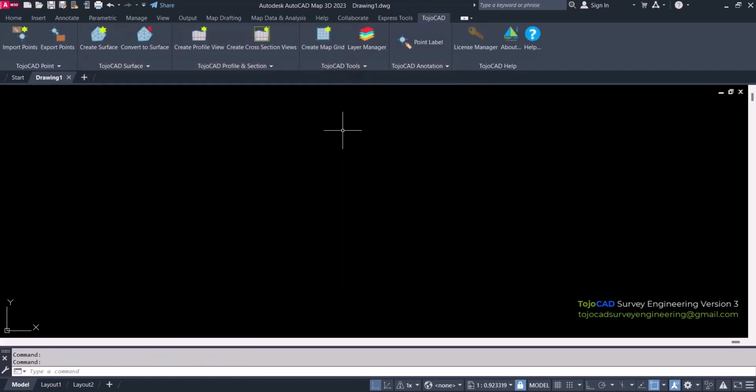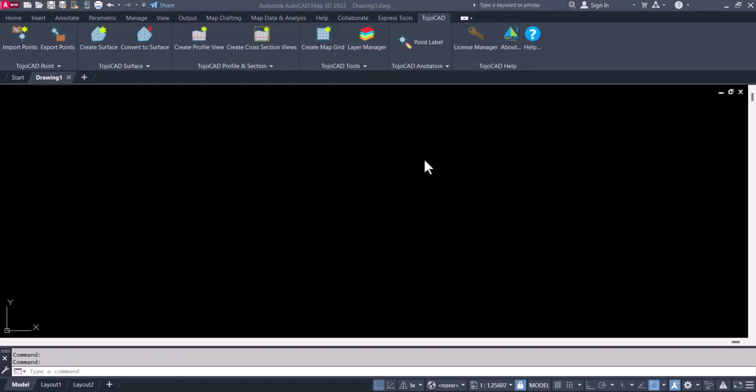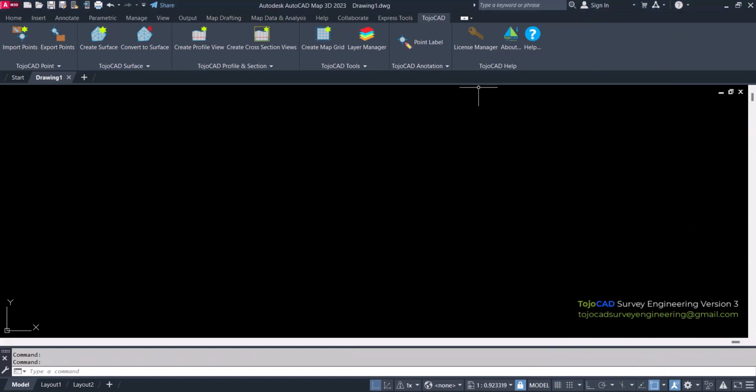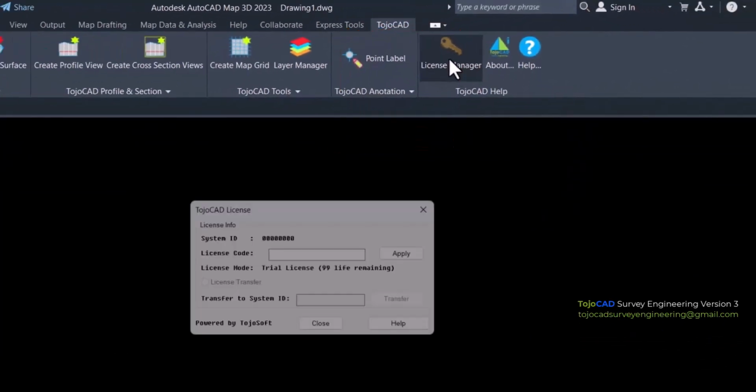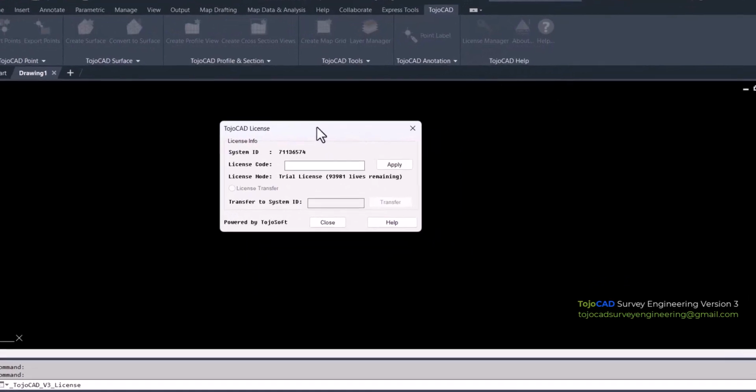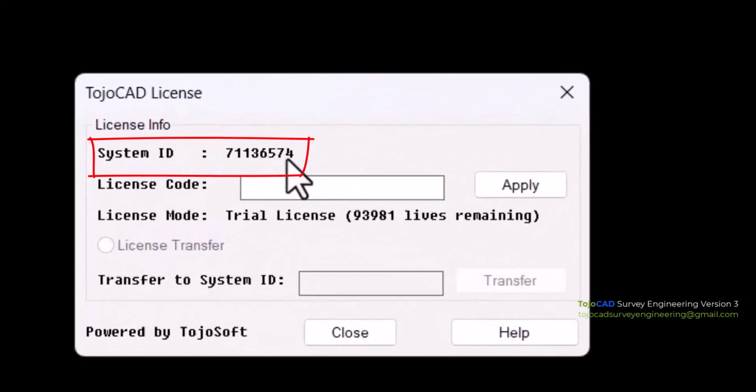Close all the open dialog box windows. Now TojoCAD is configured with your CAD. For applying the license, go to License Manager Tools. Based on your system ID, the license code will be provided by TojoCAD.